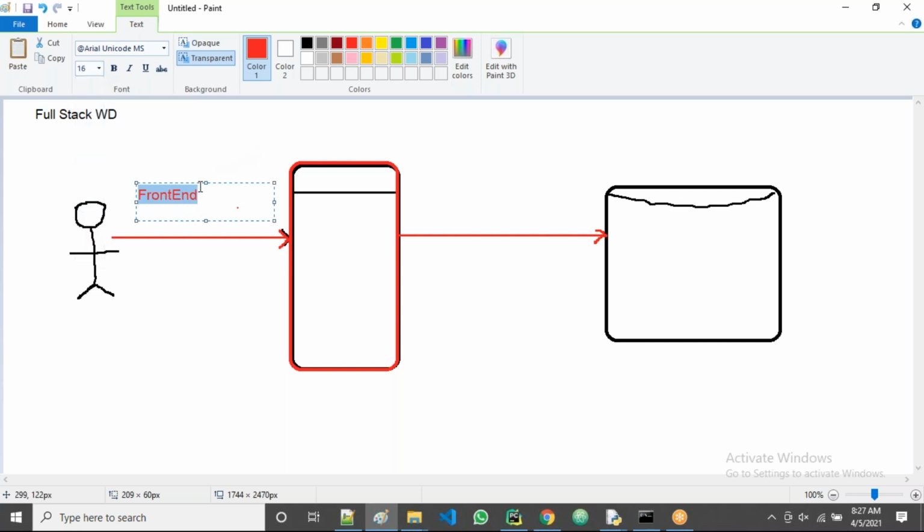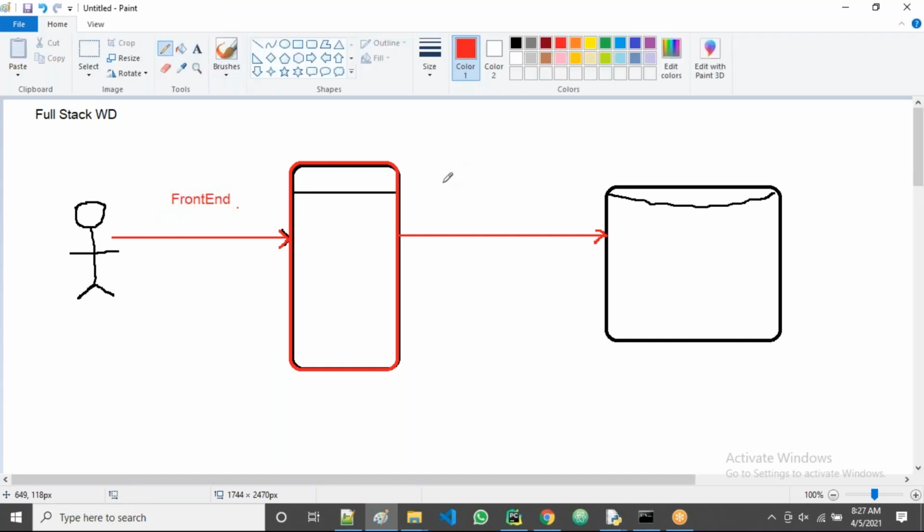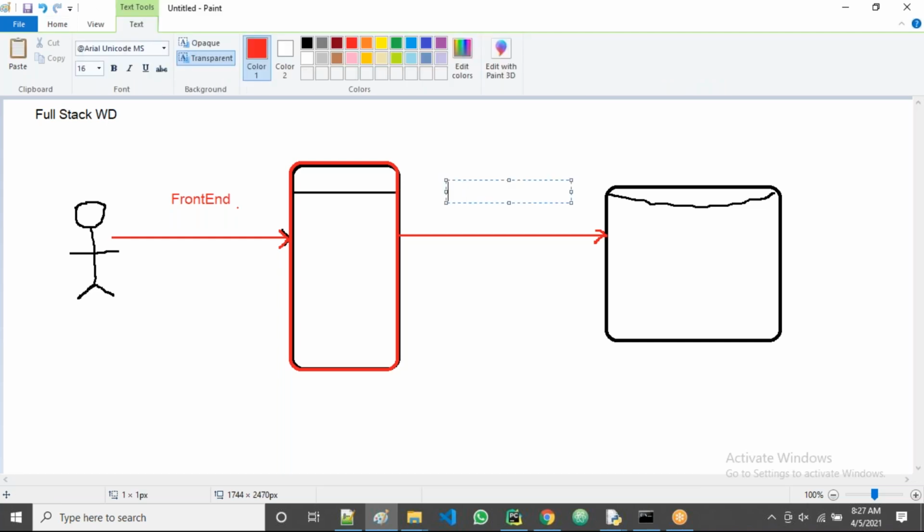Next one, the end which is facing the server side, the database side, that is called the back end. Front end, back end, guys.